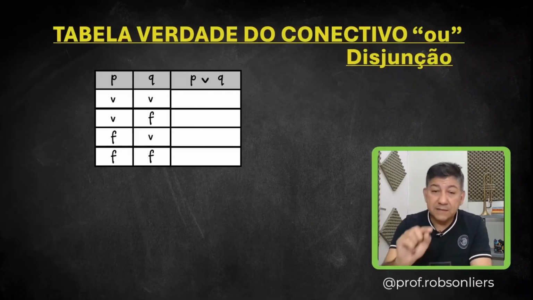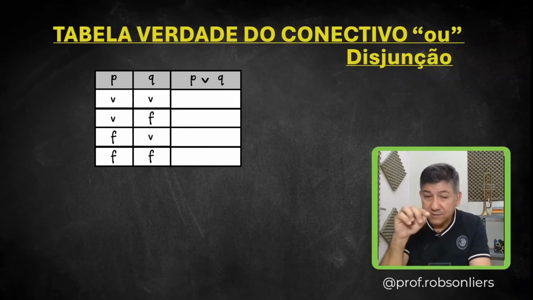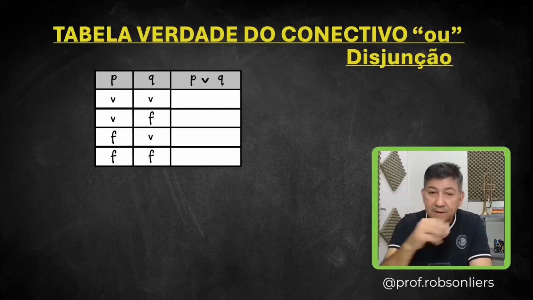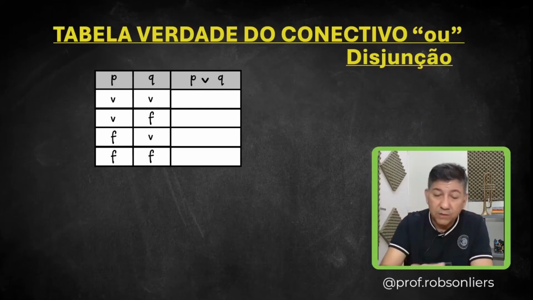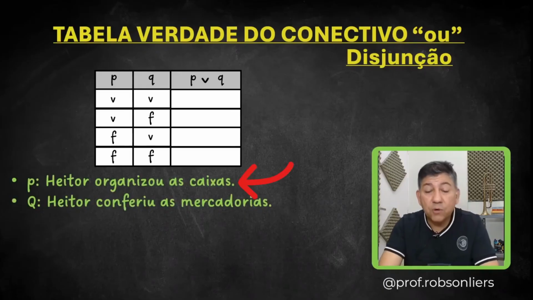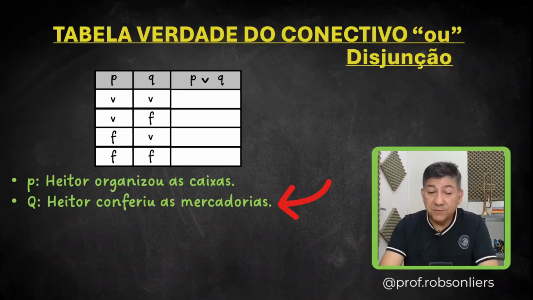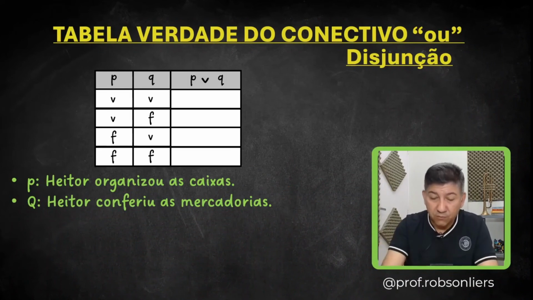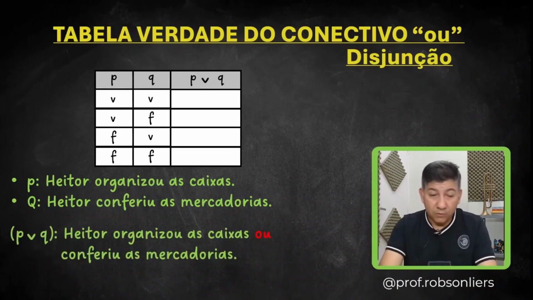That upside down caret means OR, like I mentioned before, okay? So this is the little table for P or Q. Taking the example here, look. Proposition P, Hator organized the boxes. Proposition Q, Hator checked the goods. Taking these two simple propositions and forming a compound proposition with the OR connective, it will be like this. P or Q, which is Hator organized the boxes or checked the goods.